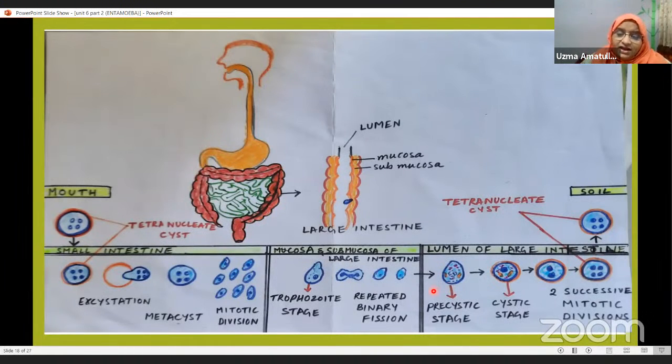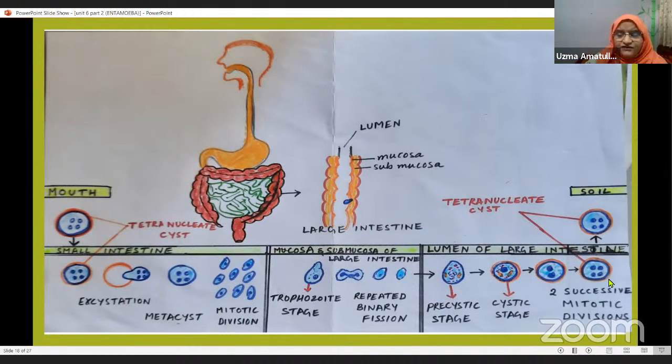And then they get transformed into the pre-cystic stage. Then from the pre-cystic stage, they develop a cyst wall over them, and they become the cystic stage. Then they undergo two successive mitotic divisions. Here you see this nucleus, one time it will divide by mitotic division, then another time. Then how many nuclei are there here? Four nuclei. Now this stage is called the tetranucleate cyst.